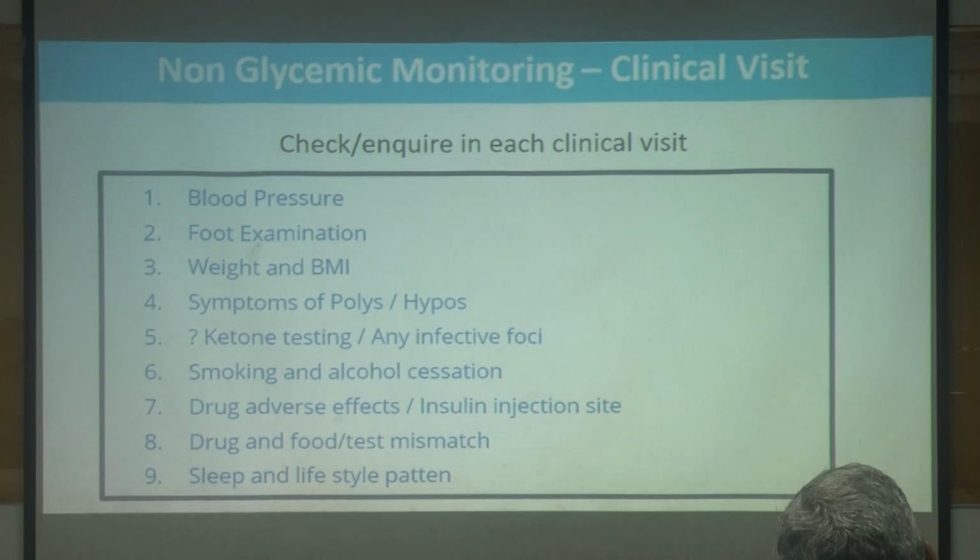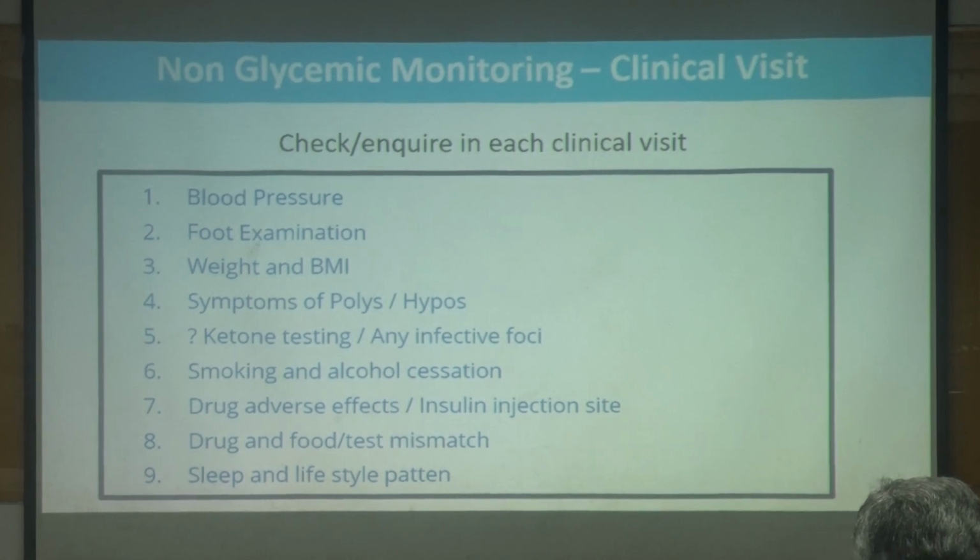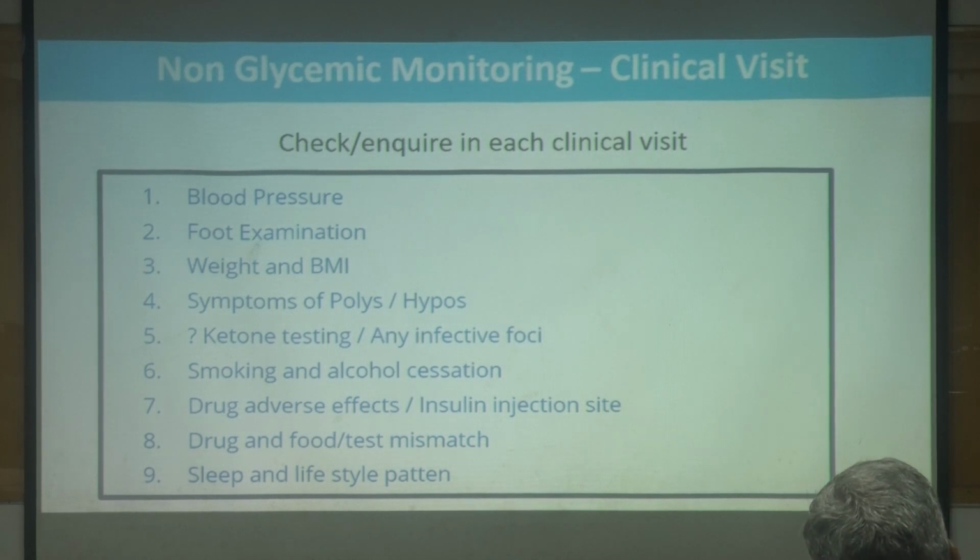Many patients, we think that SGLT2 genital mycotic infection will be there, or sometimes the patient may have some other adverse reaction, pedal edema with amlodipine, cough with the ARBs. These are quite common. So we have to look for adverse effects. And whenever the patient is on insulin, look for the injection site. How the patient rotates the site. Is there any hypertrophy or hypotrophy? And drug and food mismatch. That is what most commonly occurs.